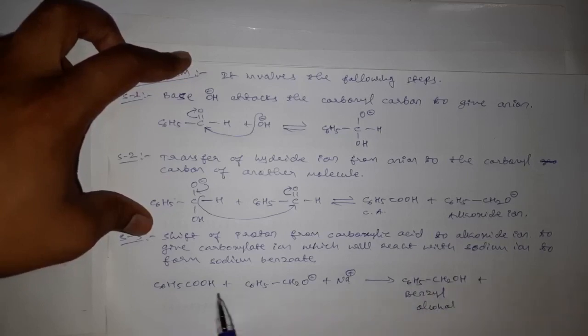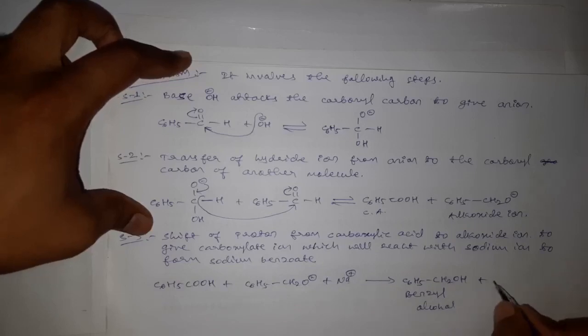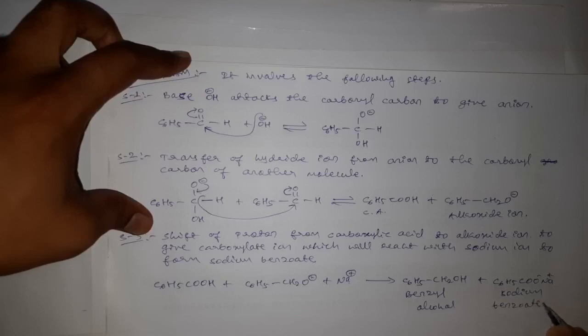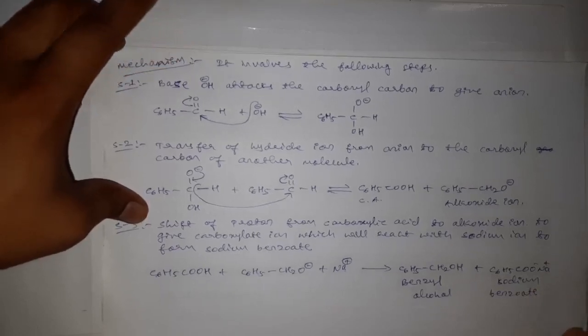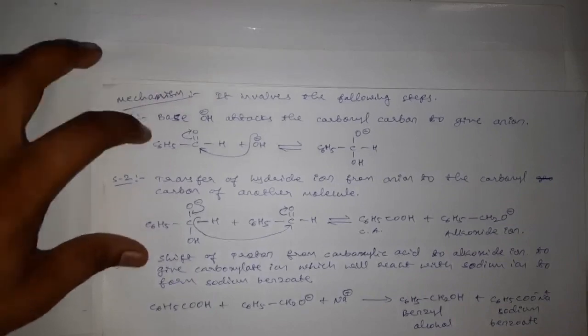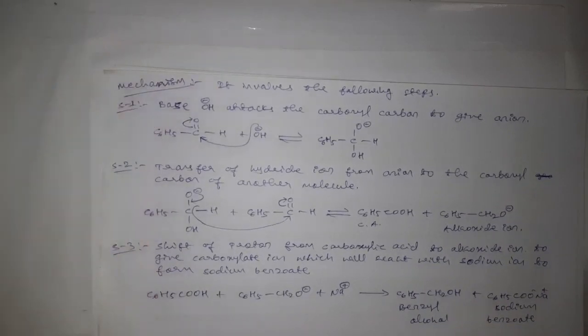Then after the formation of the negative charge on the acid, that is the carboxylate ion, the negative charge combines with sodium to form its corresponding sodium salt, C6H5COO minus Na plus, the sodium salt of benzoic acid, called sodium benzoate. This is the reaction mechanism for the Cannizzaro reaction.